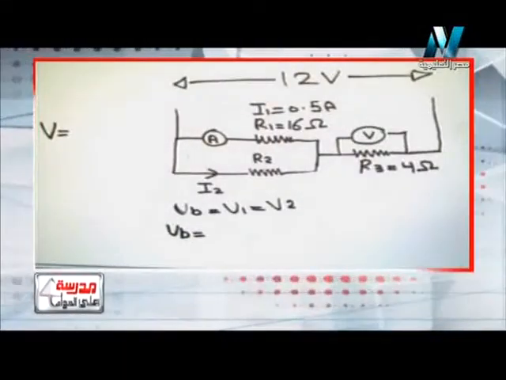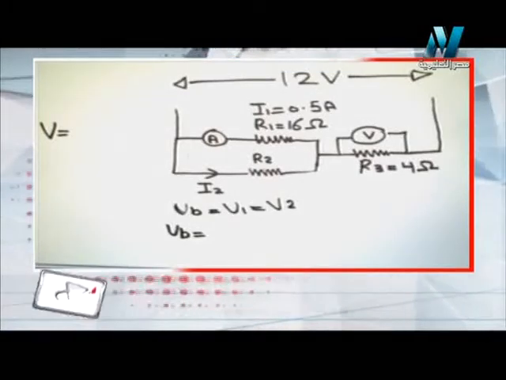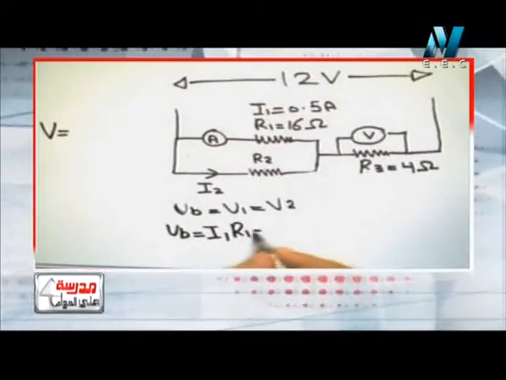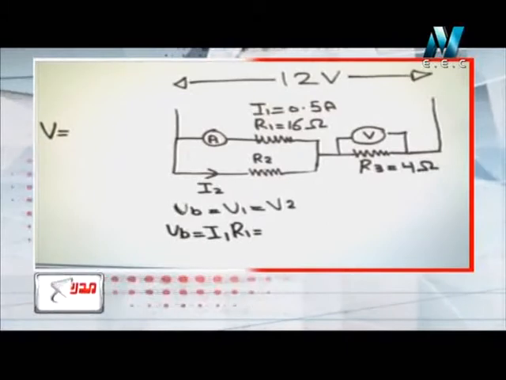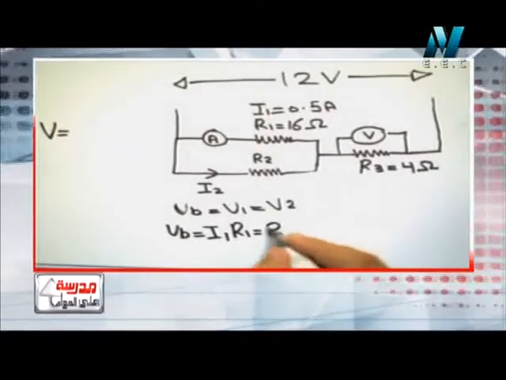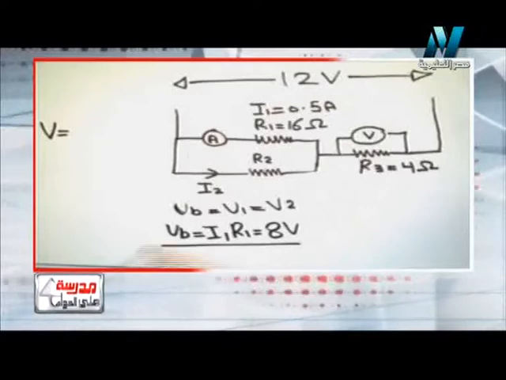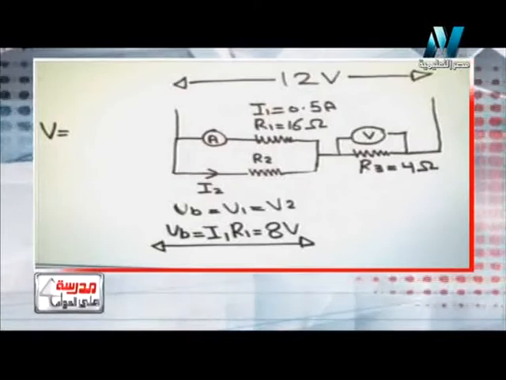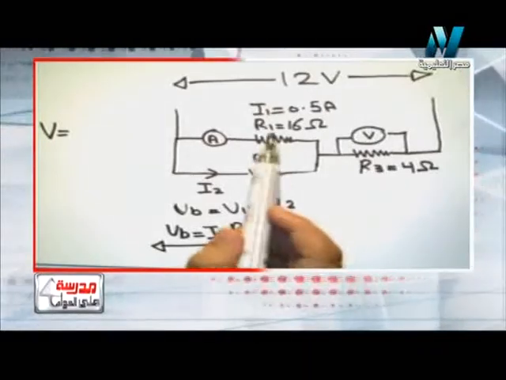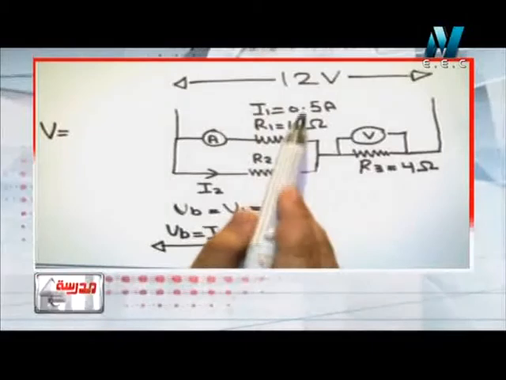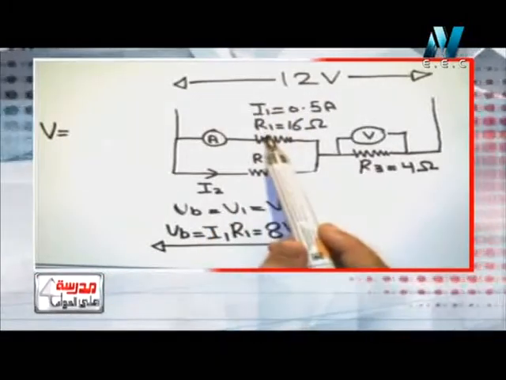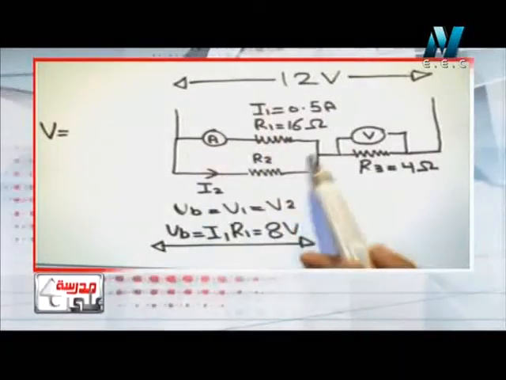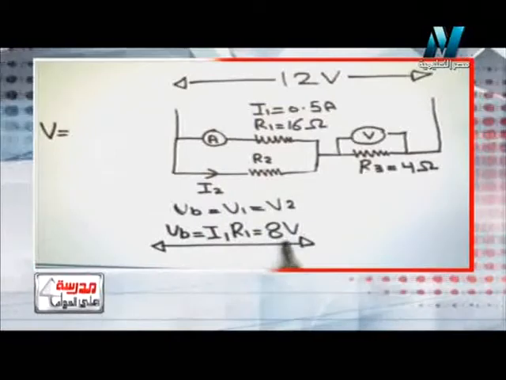Can we find V2? No, because we don't have R2 or I2, but we can find it from I1 and R1. 16 times 0.5 gives us 8 volt. So V1, which is R1 times I1, 16 times 0.5, equals 8 volt, V2 equals 8 volt, and V of the whole box is also 8 volt.